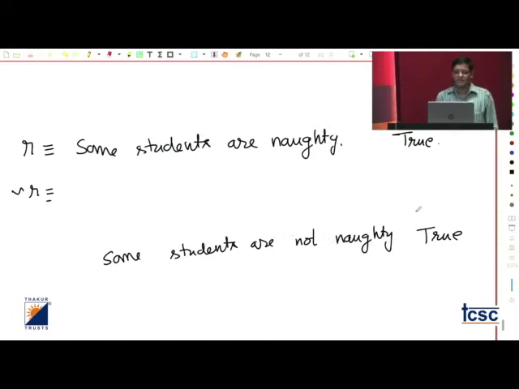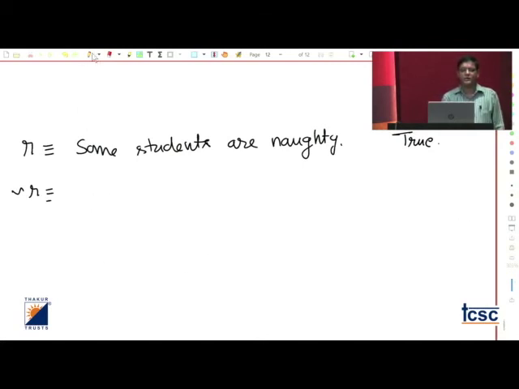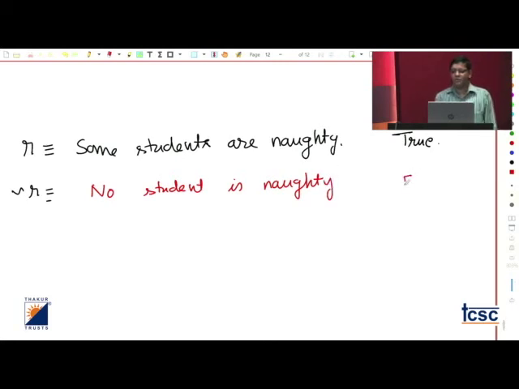So logic says that if any statement is true, its negation must be false. So what do we have to write? It is clearly defined in logic that for the negation of R, some should always be replaced by no. So the negation of this statement will be: no student is naughty. Now you can see that this is automatically false.